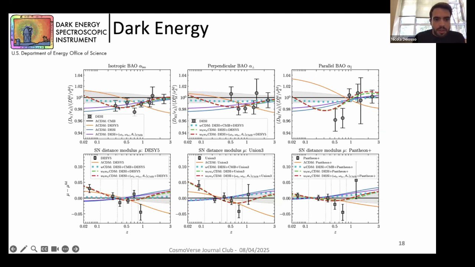And this is true also if we consider this orange line, that is the best fit of lambda CDM for supernova data, in this case the SCR5, that describes quite well this supernova data here in the bottom panel, but isn't able to describe BAO data. If we consider the fit with w0, wa, that are this red and green dashed line, this fit allows us to describe quite well BAO data, as you can see here in the top panel, and also supernova data.